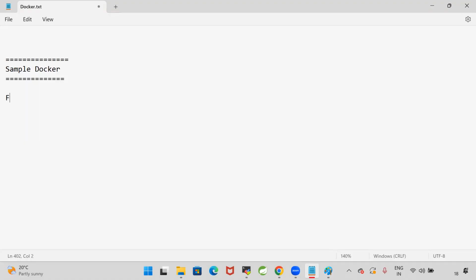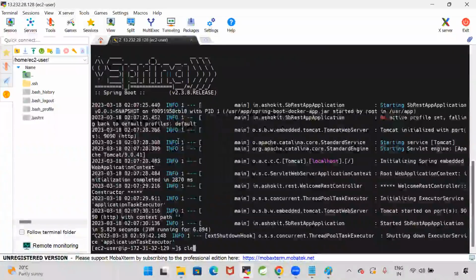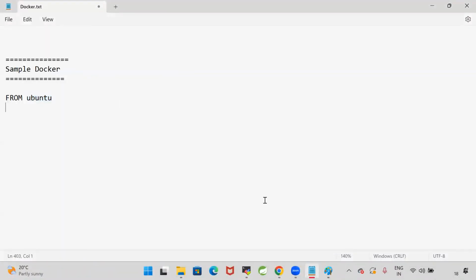Sample Dockerfile. So I will specify FROM, I want Ubuntu. So I want to run my container in the Linux Ubuntu machine. Currently I'm using an Amazon Linux machine. In this machine, I want to create a container. In that container, I want Ubuntu operating system. Okay. Then MAINTAINER. The maintainer name, I'm specifying my name as Ashok, so I'm specifying ashok.b@oracle.com, something like this.